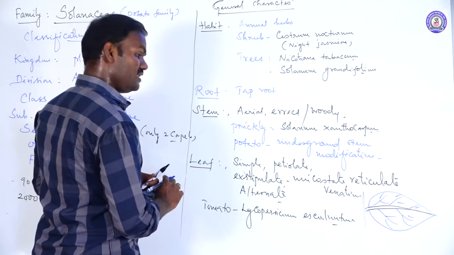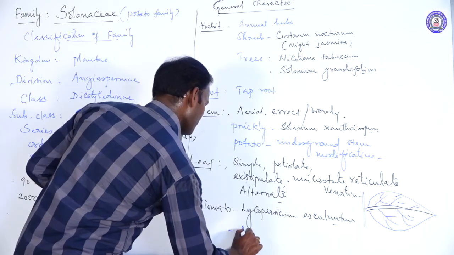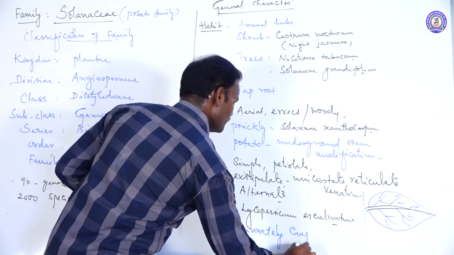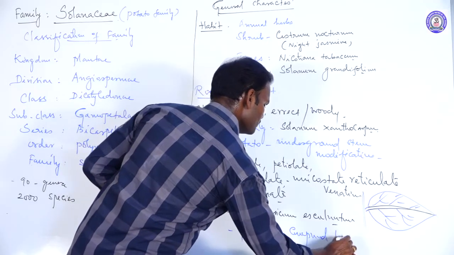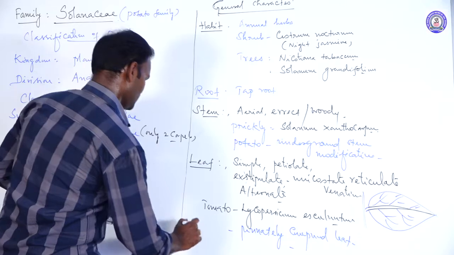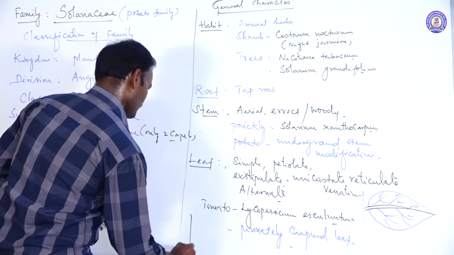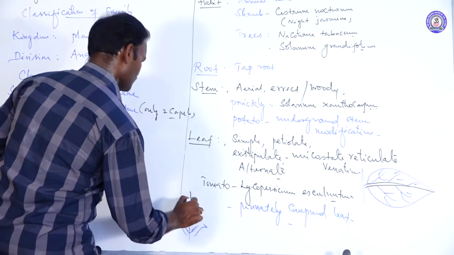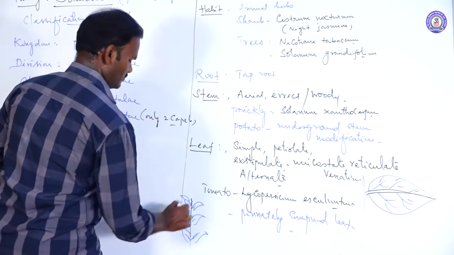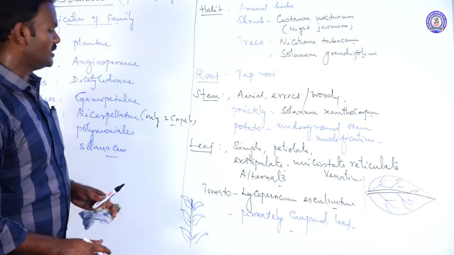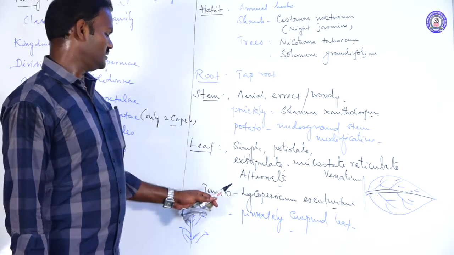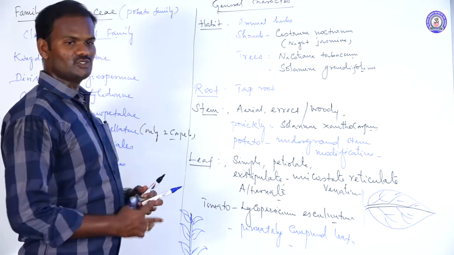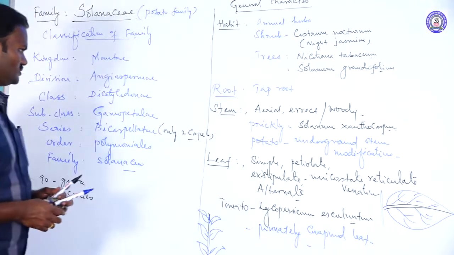The leaves are pinnately compound, meaning there is a rachis from which many leaflets are attached. Pinnately compound leaves are seen in some members of Solanaceae, for example tomato, whose binomial is Lycopersicum esculentum.